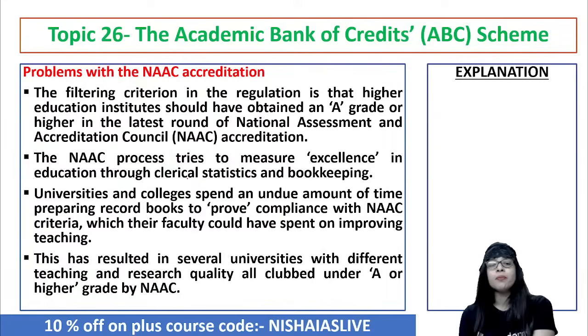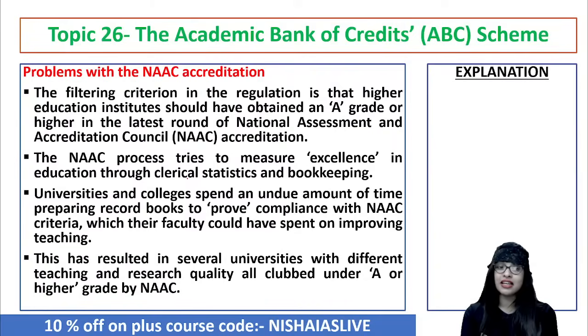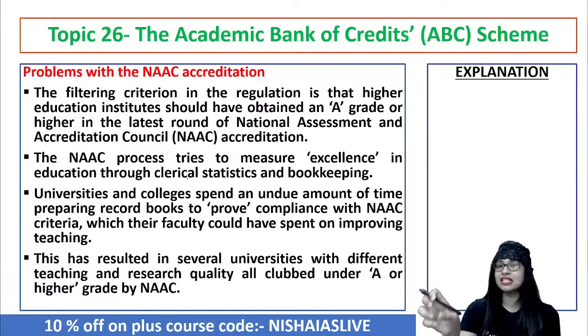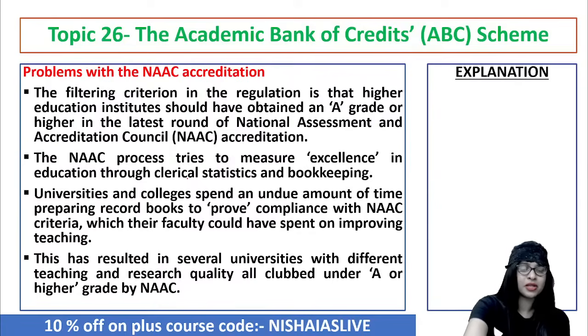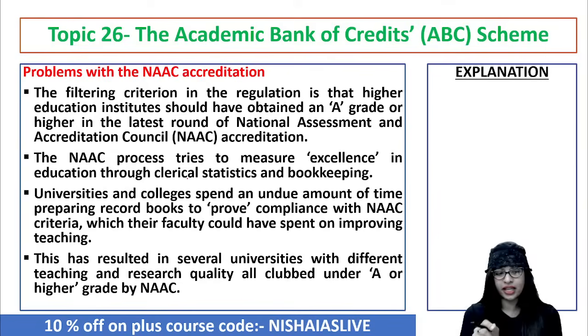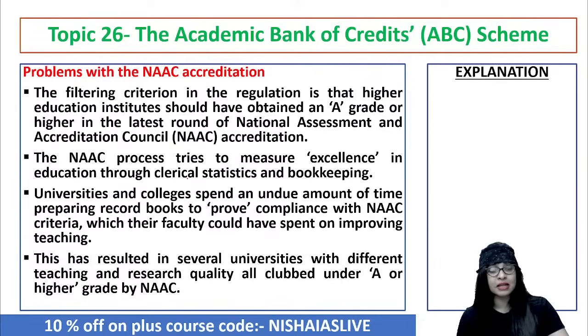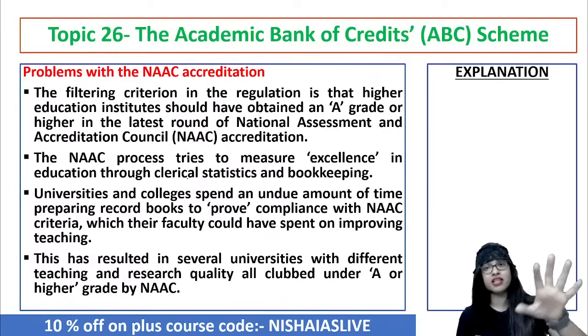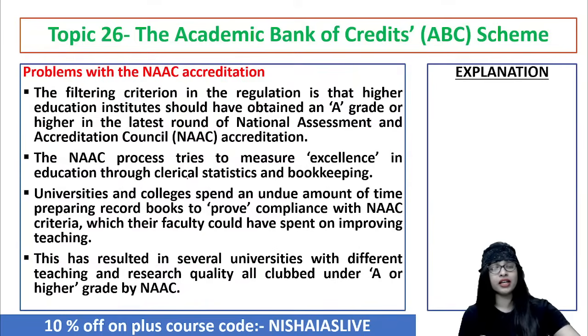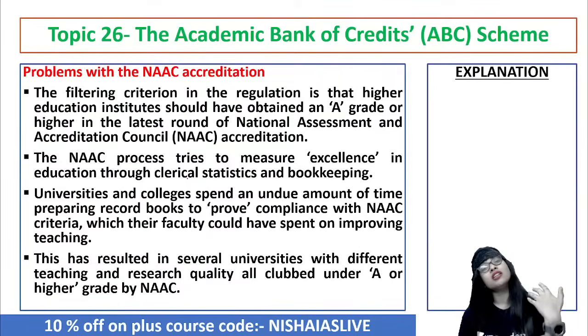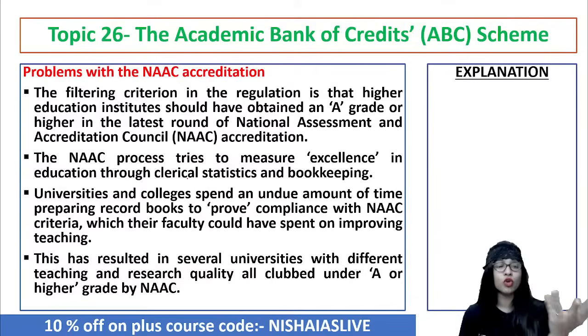And now the so-called NAC process. They try to measure excellence in education through some clerical statistics and bookkeeping. That is a reality, guys. Let me tell you, there are so many institutes or universities out there which are way more than the so-called NAC statistics or credits, I can tell you. Many a times because of the lack of bookkeeping and clerical statistics that they are unable to provide properly, and when some of the universities or institutions or colleges are able to provide indeed a lot of data, they're able to get an A plus or A plus plus. We know what all goes wrong.